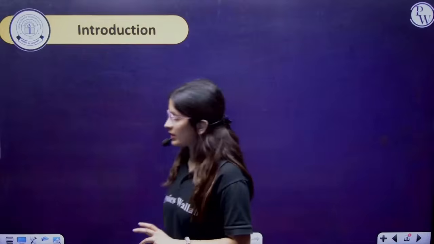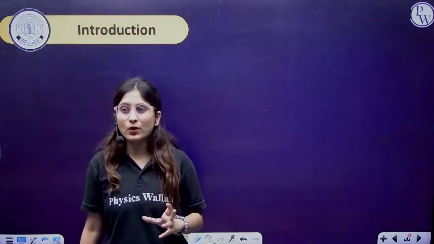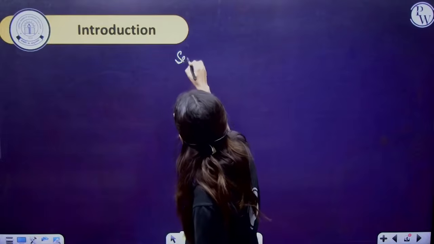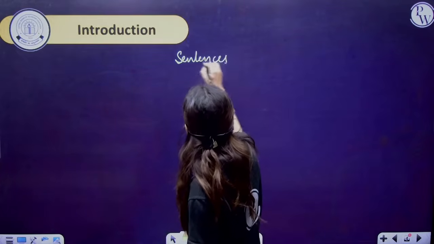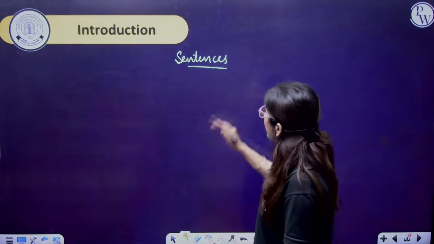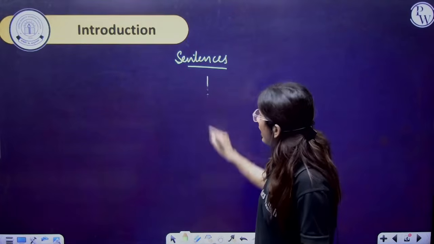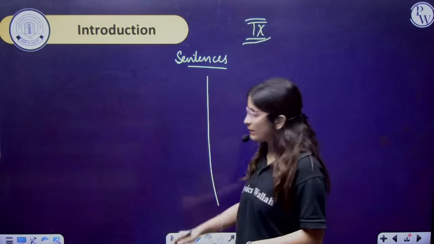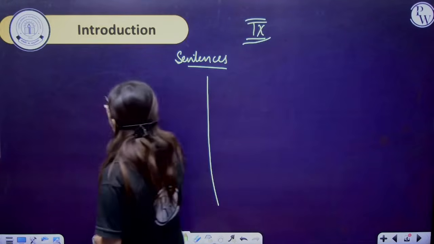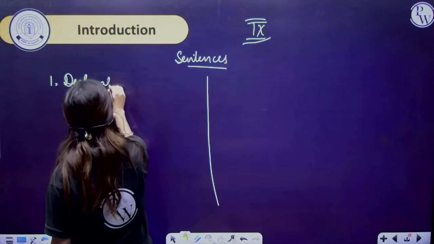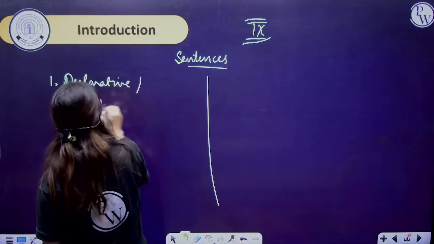Now, the basic things we have done till now are about sentences, right? By the time we are in class 9, we have done the particular types of sentences. The first one is the declarative, or you can say assertive one.